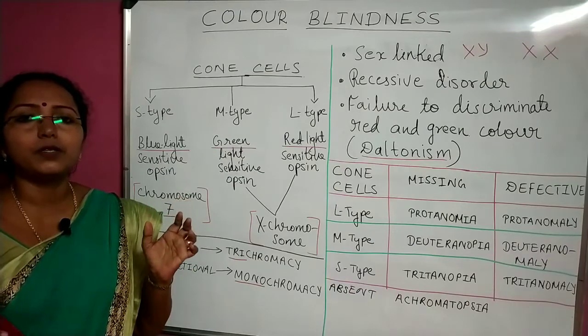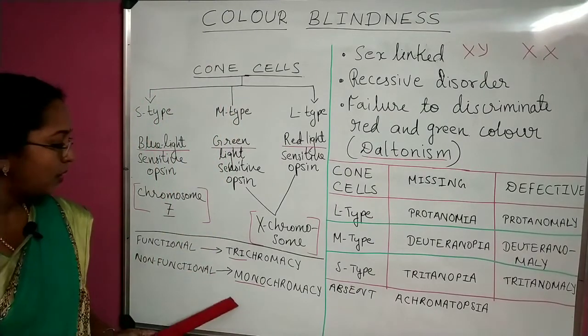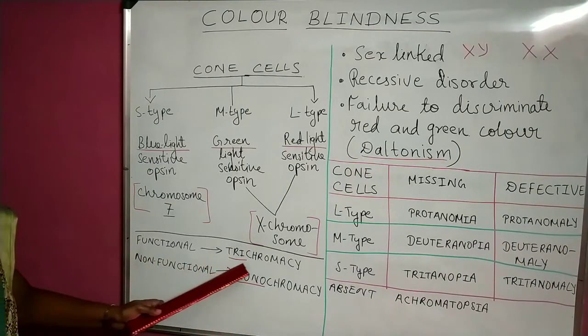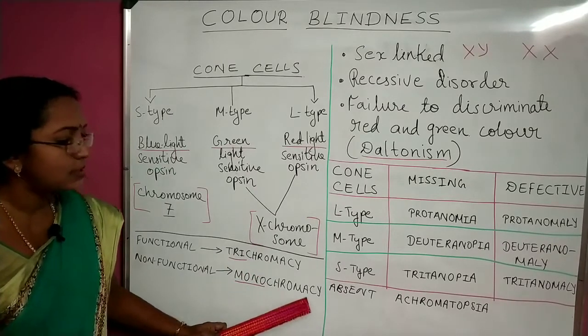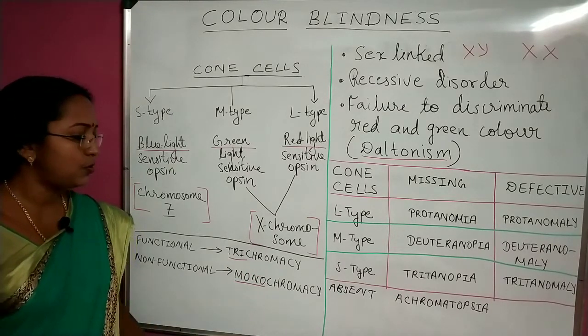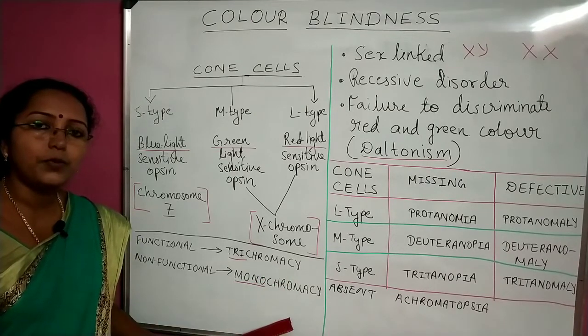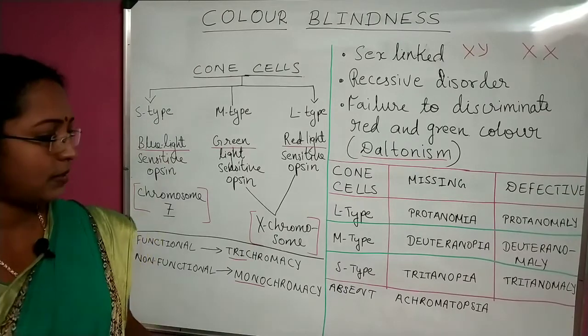No color vision is possible because all the cone cells are absent. So if all the three are functional, it is trichromacy, and if all the three are absent, it is monochromacy. They are seeing it as black or white. That's all.